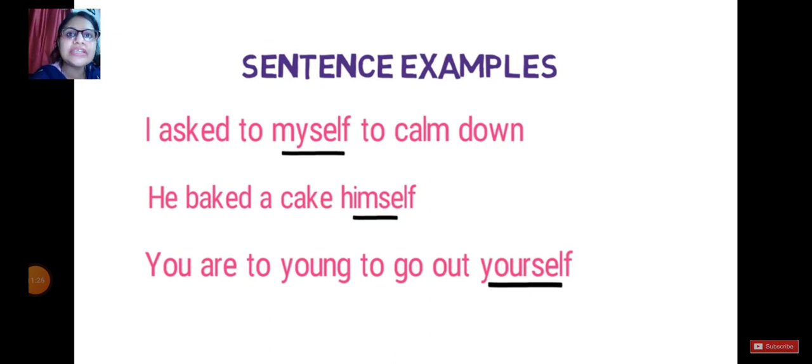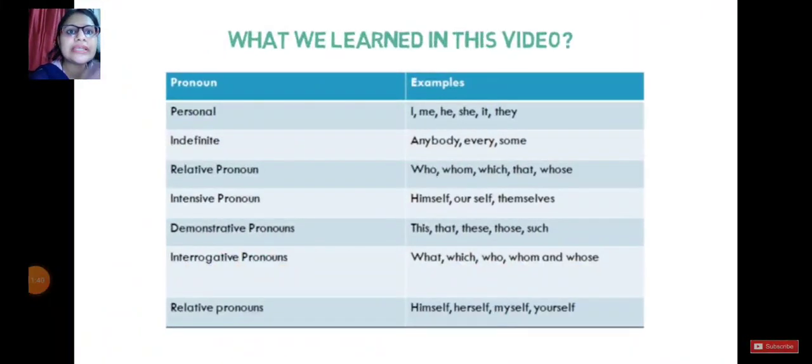So hope, students, emphatic pronoun and reflexive pronoun will not make you confused. But if there is any confusion, you can tell me. I'll make another video on it, or we can just discuss the same thing in our class also. So let's study quickly what we have learned today. We have studied personal: I, me, he, she, it, they; indefinite: anybody, every, some; relative: who, whom, which, that, those; intensive or emphatic: himself, ourselves, themselves; demonstrative: that, these, those; interrogative: what, which, who, whom, whose.